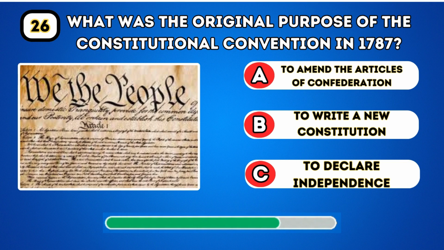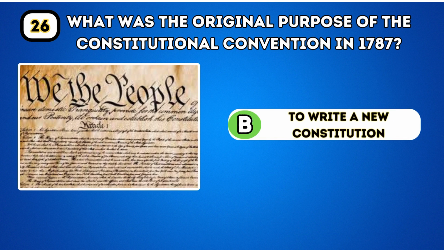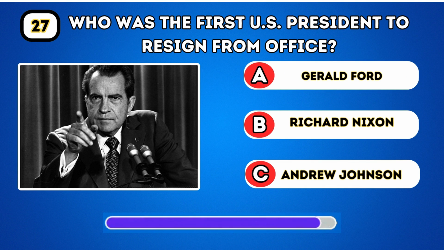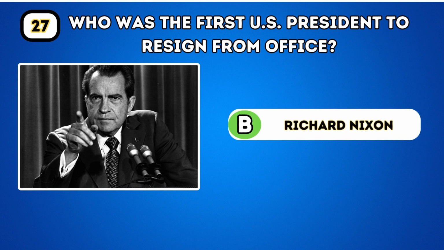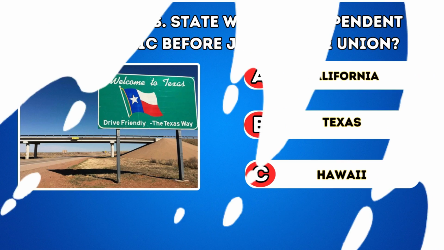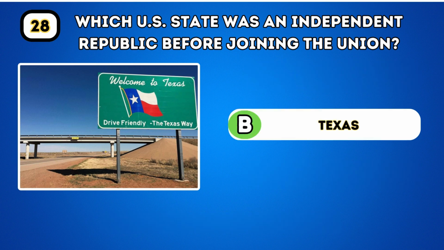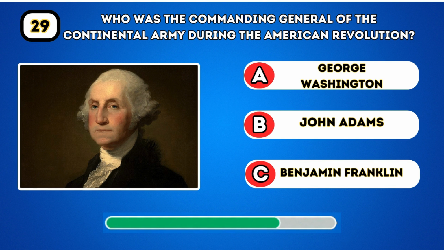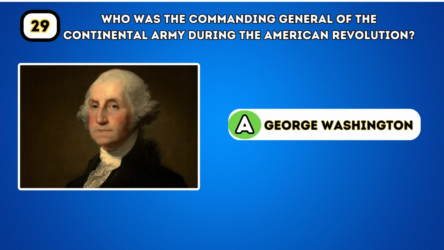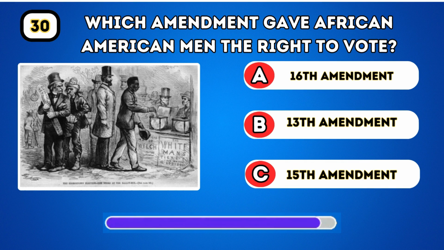What was the original purpose of the Constitutional Convention in 1787? To write a new constitution. Who was the first U.S. president to resign from office? Richard Nixon. Which U.S. state was an independent republic before joining the Union? Texas. Who was the commanding general of the Continental Army during the American Revolution? George Washington.